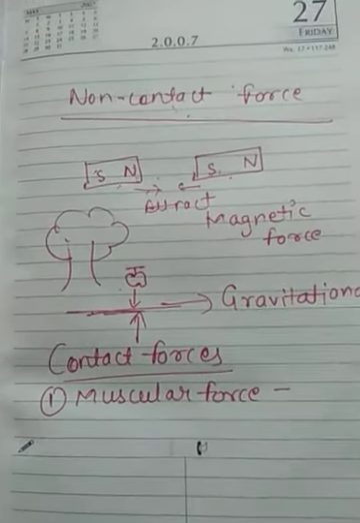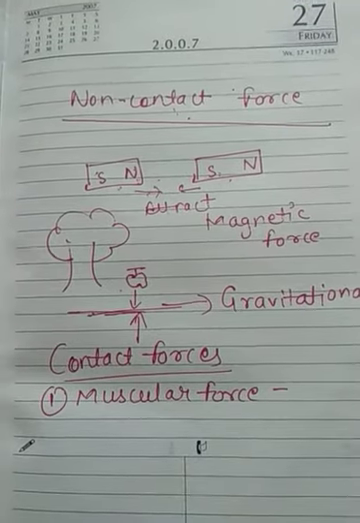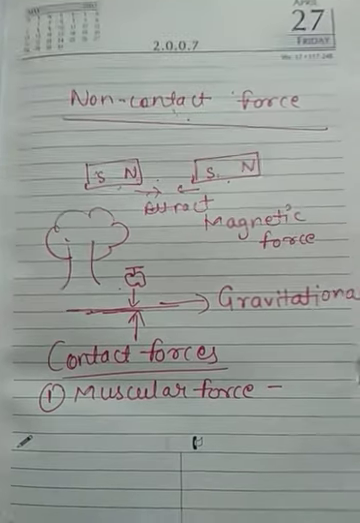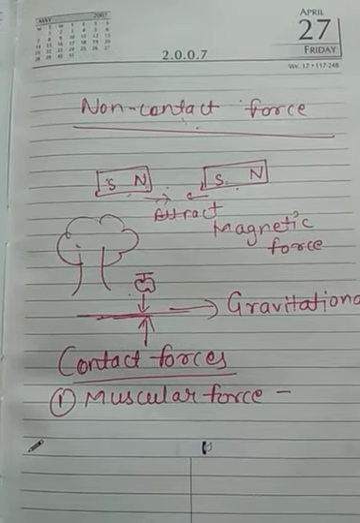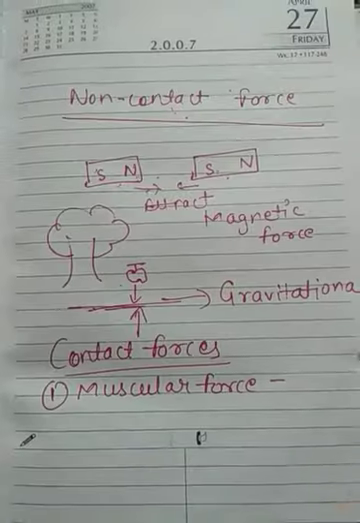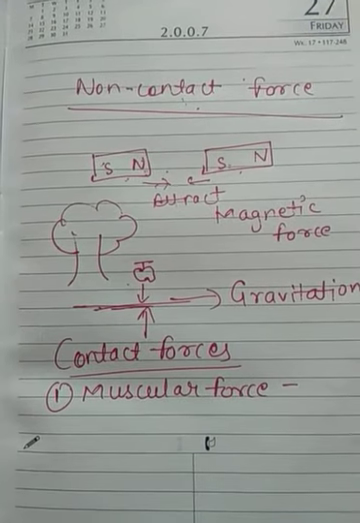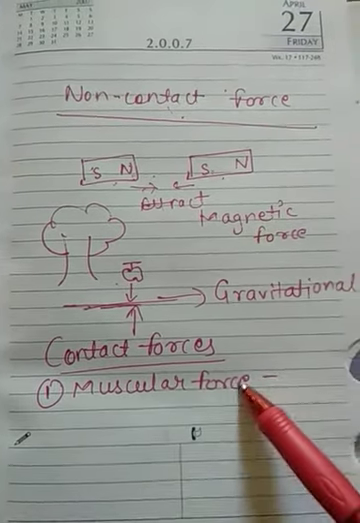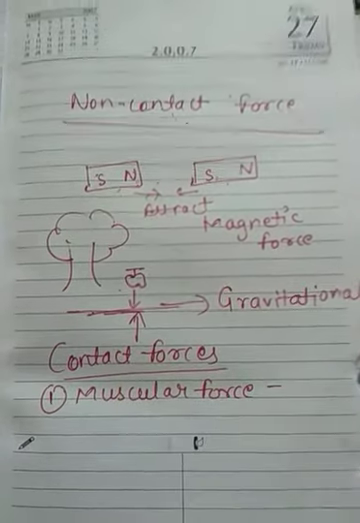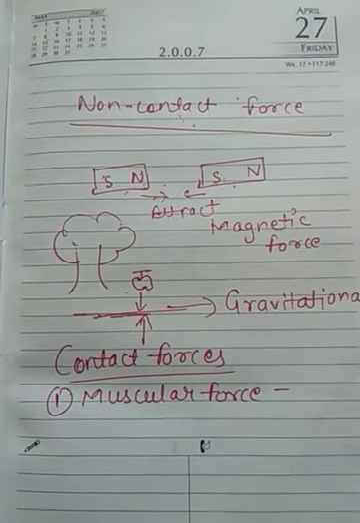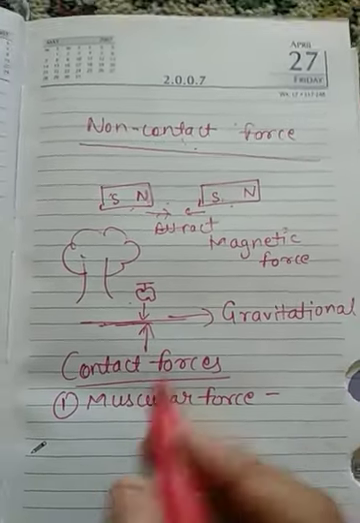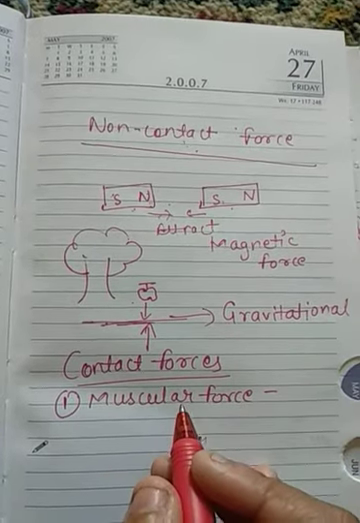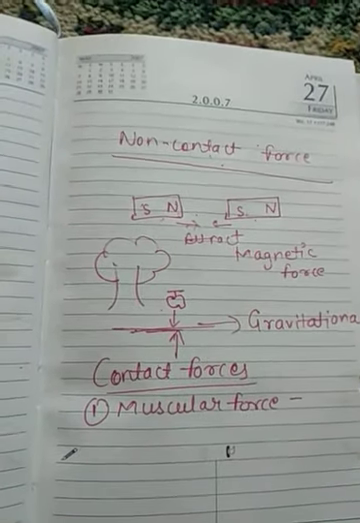The body part is always in contact with the object in all the examples which I have given right now. So the body part is always in contact with the object, and that is why this type of force is called contact force. So this is muscular force. Now let us look at some more examples of muscular force.